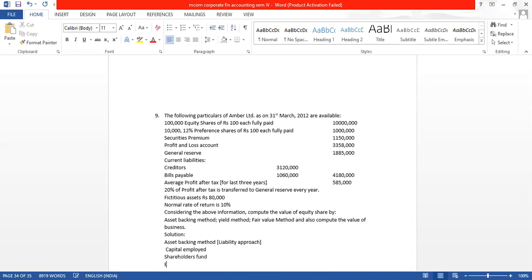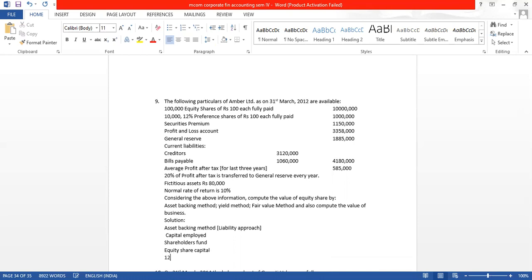In that what will come? Equity share capital. We also have preference share capital, 12% preference share capital. Then we have reserves and surplus. So we will write reserves and surplus. Let us fill in the values that are given. Equity capital is 1 crore. Preference share capital is 10 lakhs.